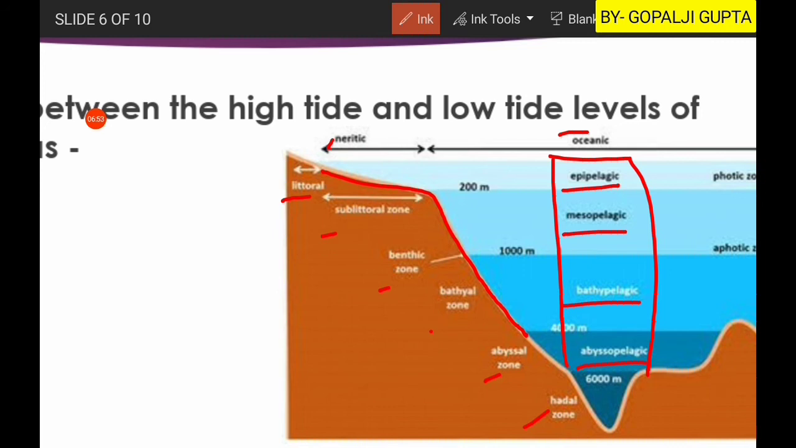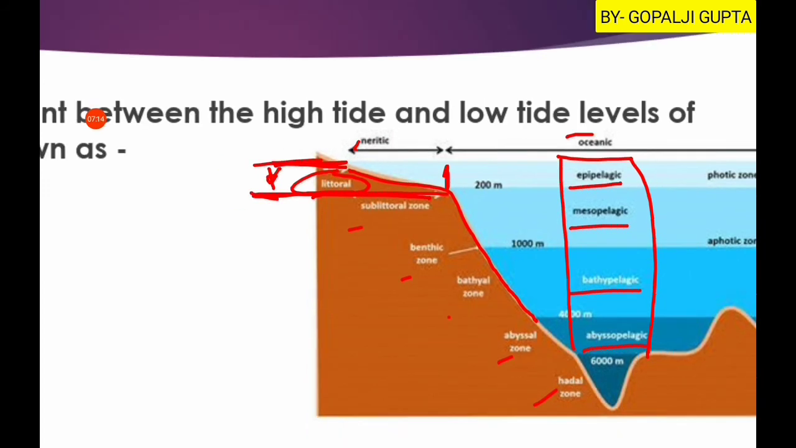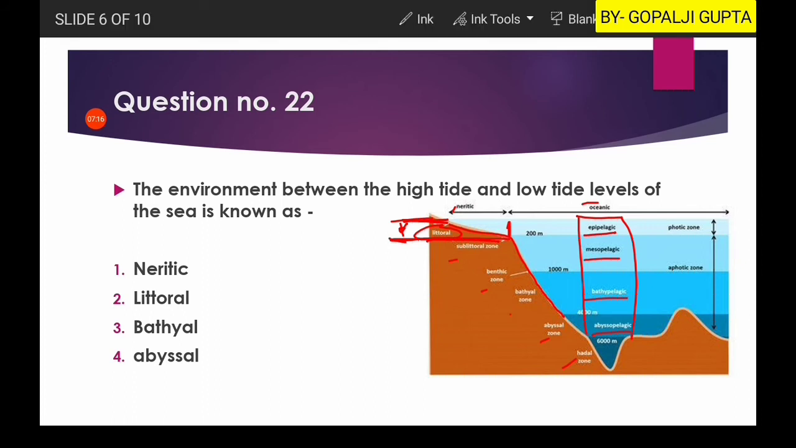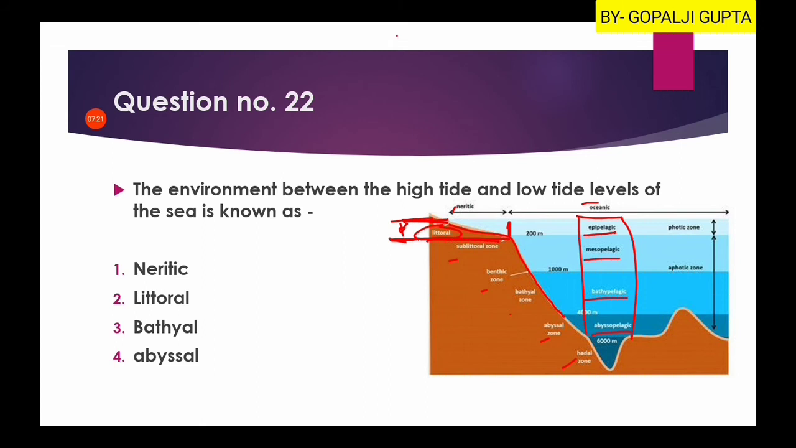So as you can see, this is the littoral zone, which is the uppermost layer of water. It is characterized by the difference between the high tide and low tide. If the high tide is reaching this much level and low tide is reaching this much level, then this zone will be characterized as the littoral zone, and this is asked in your question. So the environment between the high tide and low tide levels of the sea is known as littoral zone. Okay, and hence the second option will be our right answer.